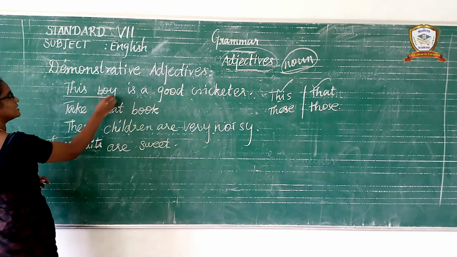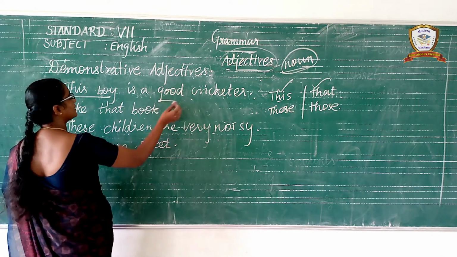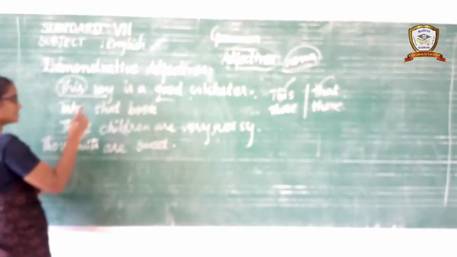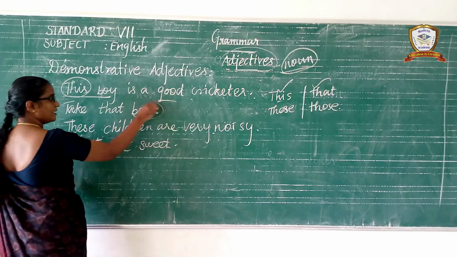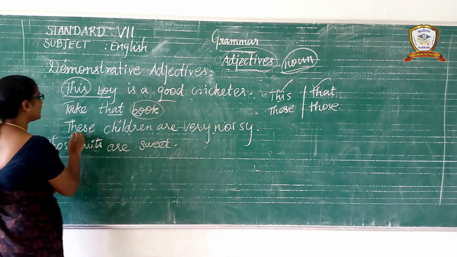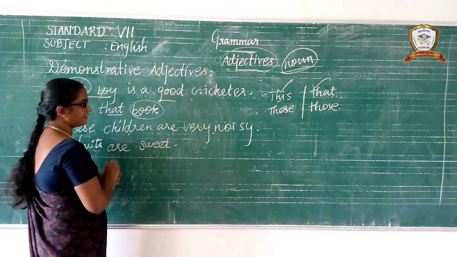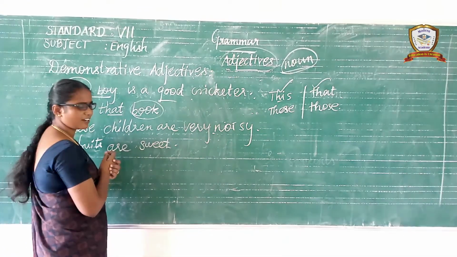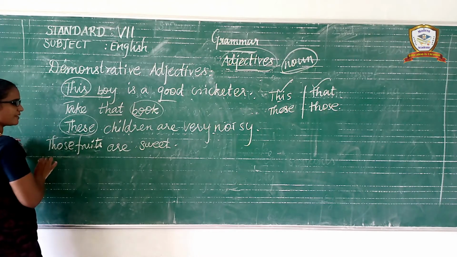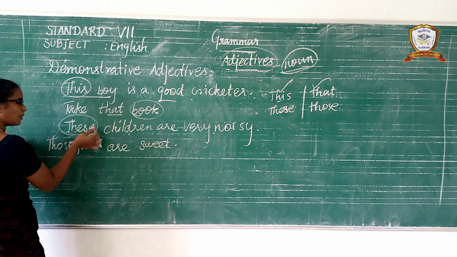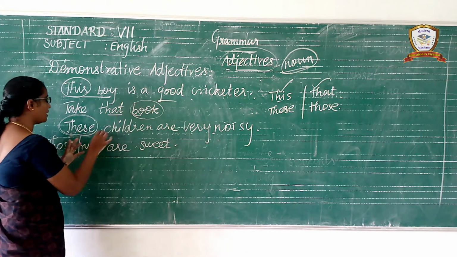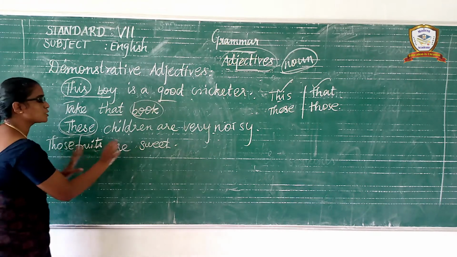Listen to the examples. This boy is a good cricketer. This, understand, indicates the person, singular. Take that book. It's singular; that is followed by a singular noun only. And the next one, these children are very noisy. The word these specifies the noun. These is followed by a noun in plural form. Those fruits are sweet.